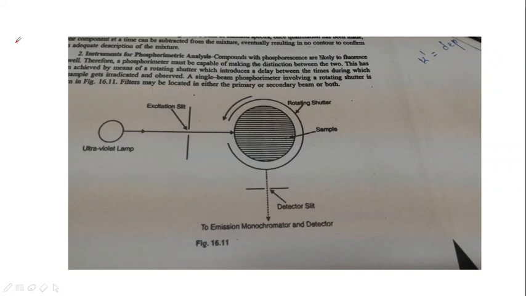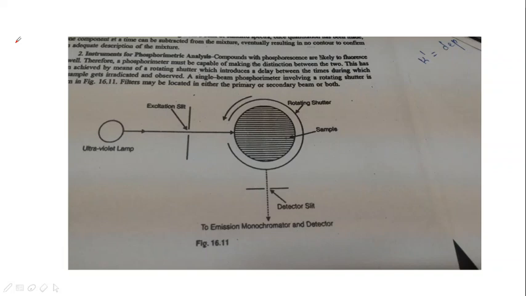This has been achieved by means of a rotating shutter, which introduces a delay between the times during which the sample gets irradiated and observed. A spectrophotometer is comparable with a spectrophosphorometer, except that the latter must be provided with a rotating shutter device called a phosphoroscope